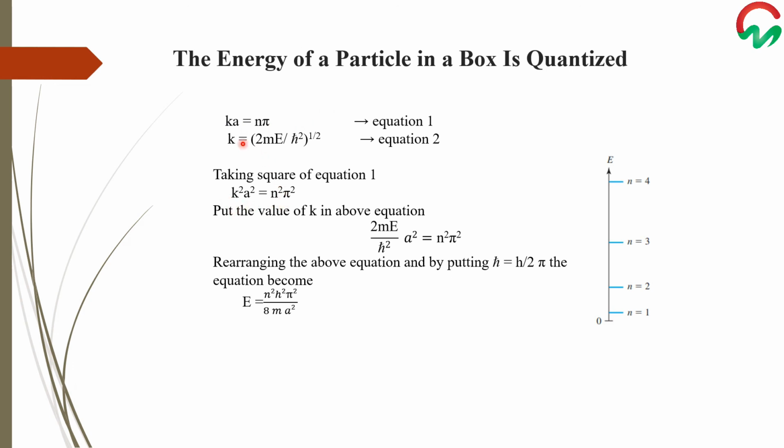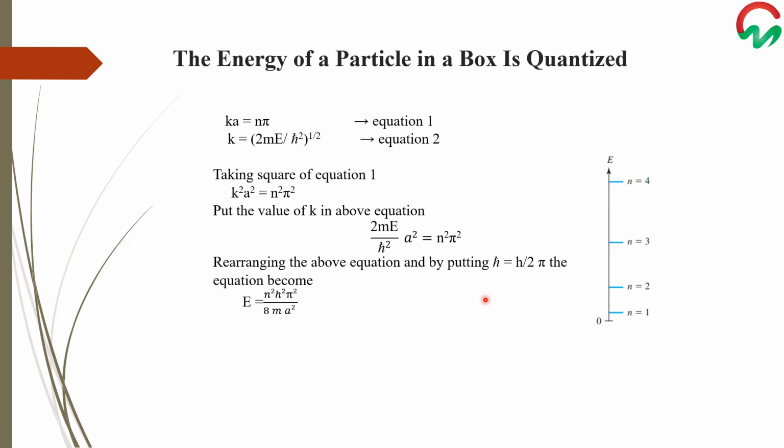Put the value of k squared in this equation; it becomes 2mE over h bar squared times a squared equals n squared pi squared. By rearranging the above equation and putting h bar equals h by 2 pi, this equation becomes E equals n squared h squared over 8ma squared.